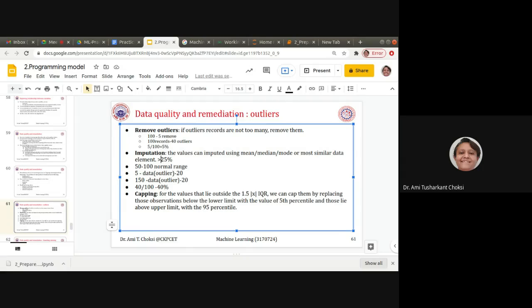do the imputation. That is, we should replace the value using mean or median or mode or most similar data element, right, of that particular column only, right? In whatever column we could find the outlier, at that only we will replace it. It is nothing like whole value is getting replaced. Fine. Wherever you could find the outlier, at that time only we should replace the data. Okay.